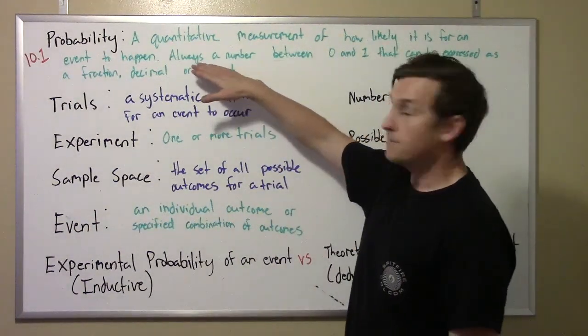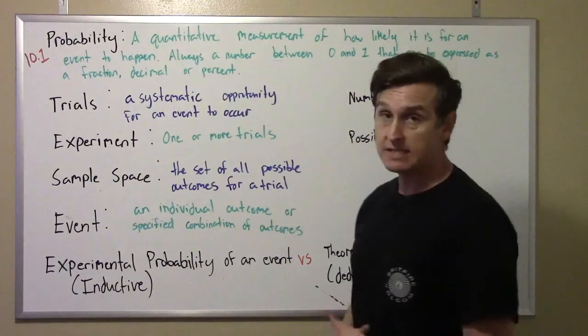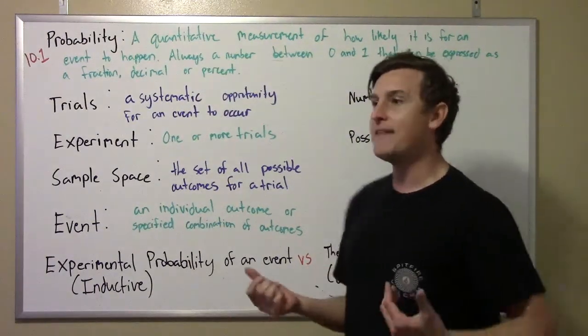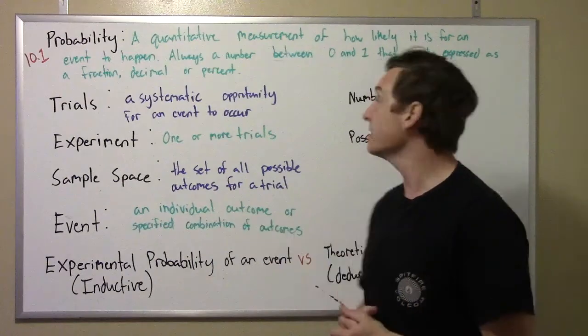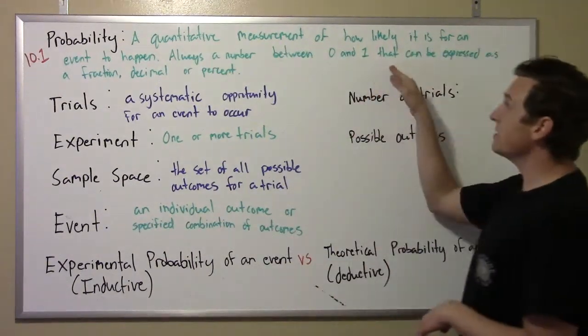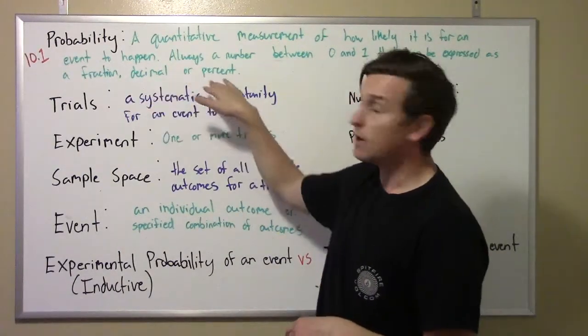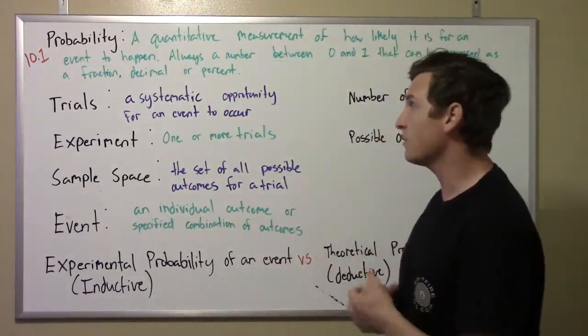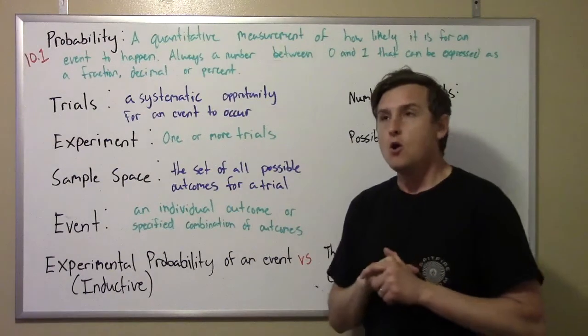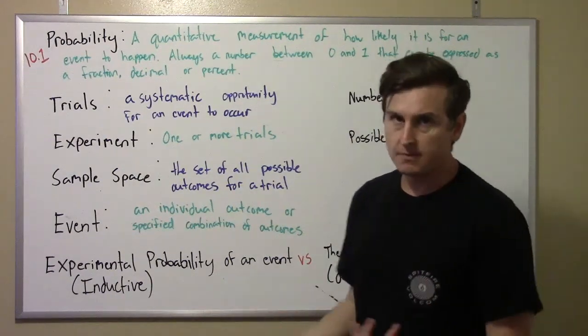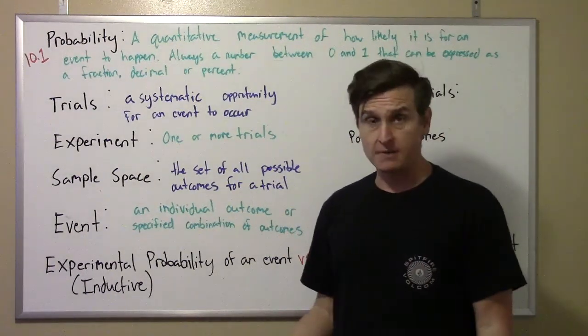A probability, important thing to note, is always a number between 0 and 1. We'll talk about why that is the case a little bit later. We also can express a probability as a fraction or a decimal or a percent, and we'll see it expressed all different ways, okay? One of the ways we can determine a probability is by doing an experiment.